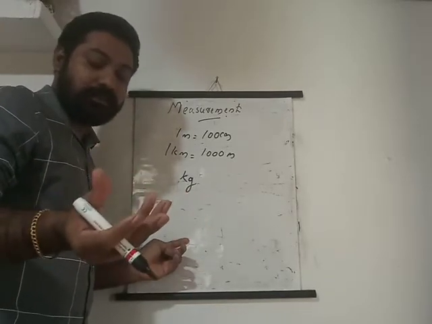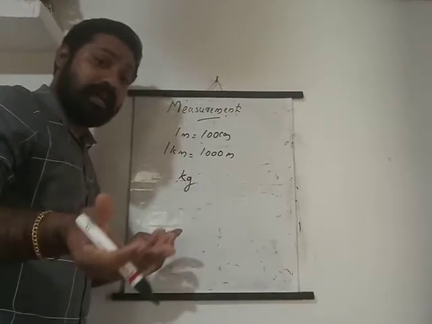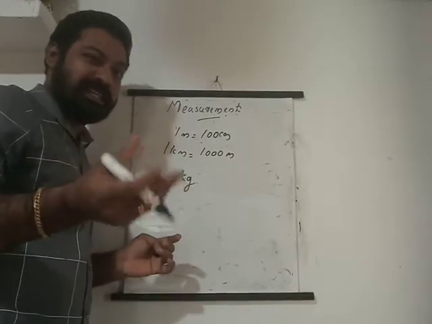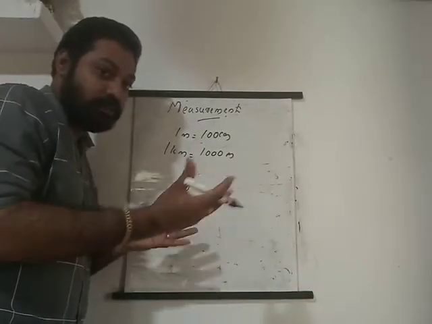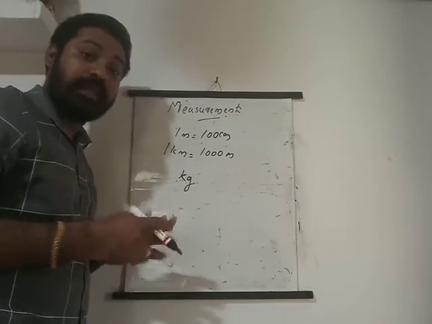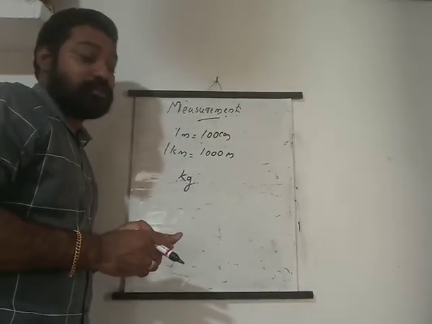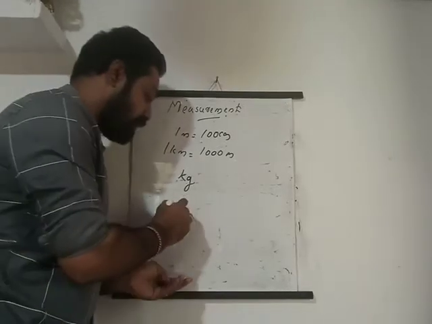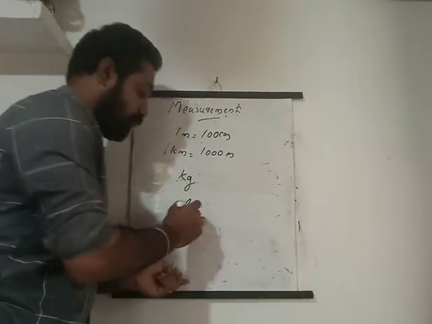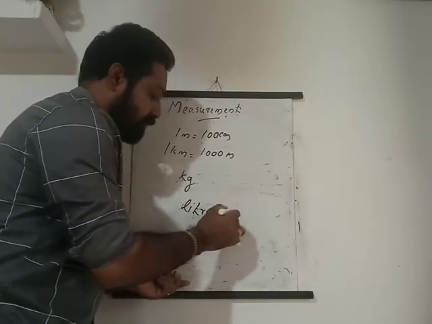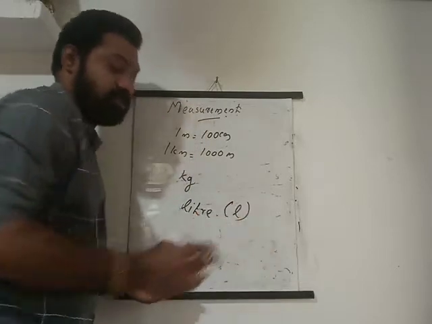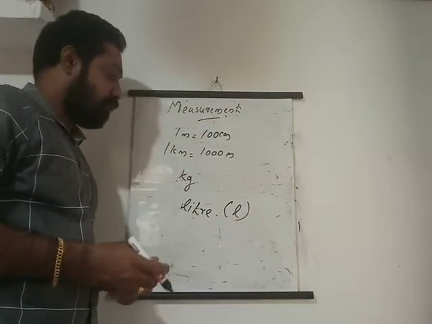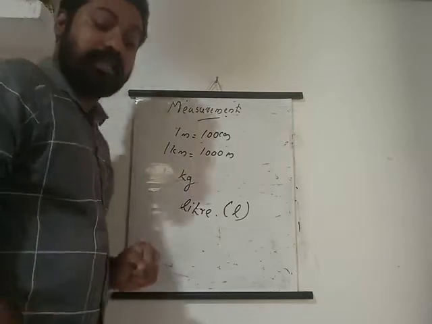Like that, what is the standard unit to measure capacity? Capacity is what? You already learned: milliliter, liter. Liquid things like water we will measure in capacity, isn't it? So the standard unit to measure capacity is the liter, written as L.